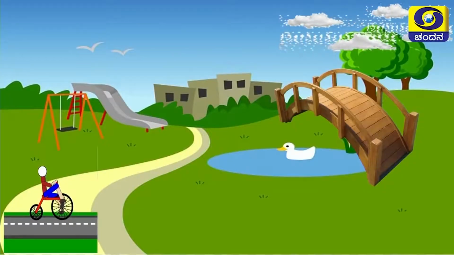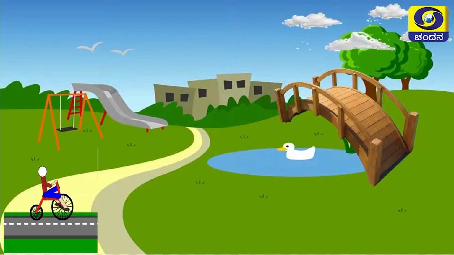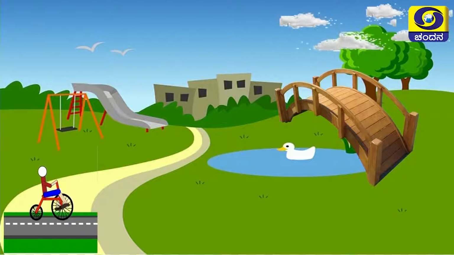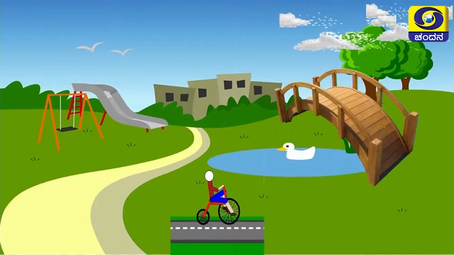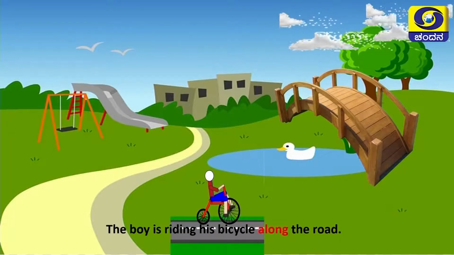Now, next, what is there, dear children? A beautiful picture. A boy is cycling, a duck is swimming, there is a beach and there is a swing. Just see. The boy is riding his bicycle along the road.